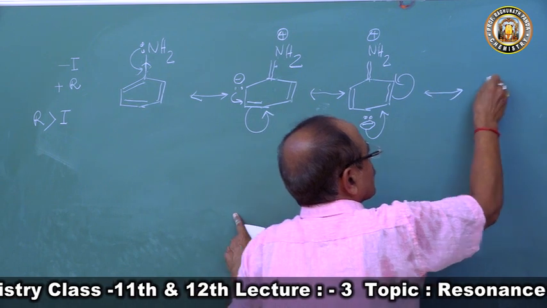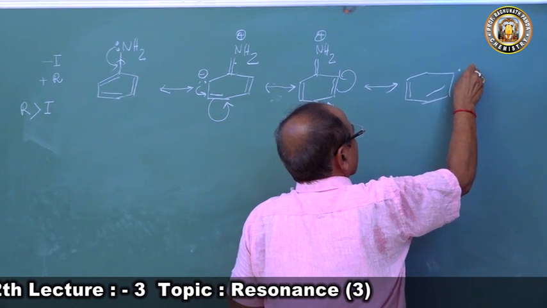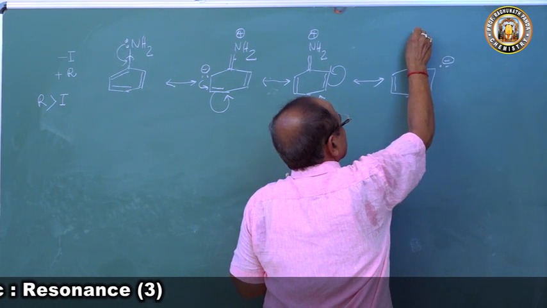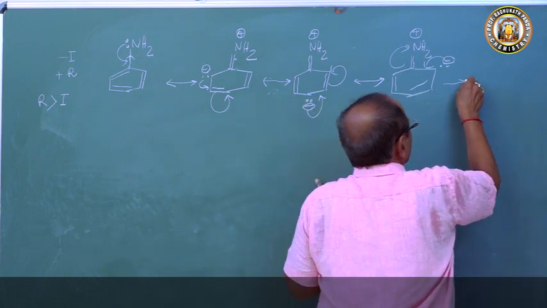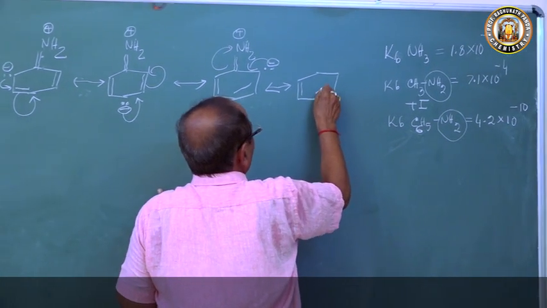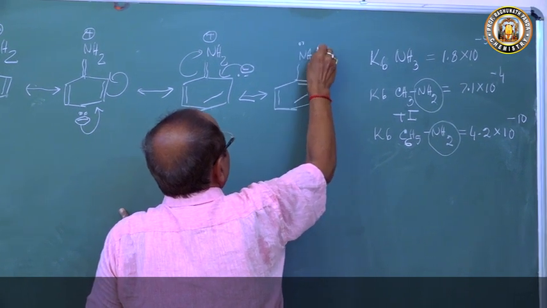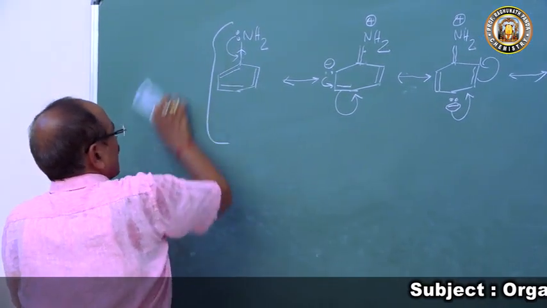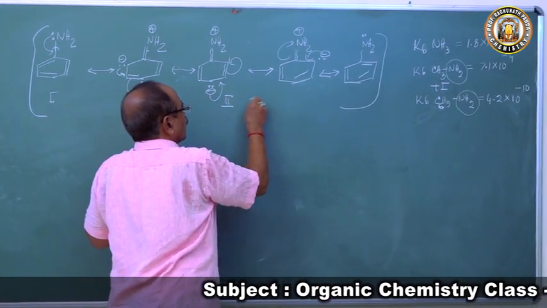Now again, this pair of electrons will go here, and this will come to this place. So here and here you get the negative charge, and we have the NH2 group, and the nitrogen atom has a positive charge. Now this comes to this place and this goes back to this place. So we get the compound like this, with the NH2 group, and we are back. So these are the resonating structures of aniline. 1, 2, 3, 4, 5.